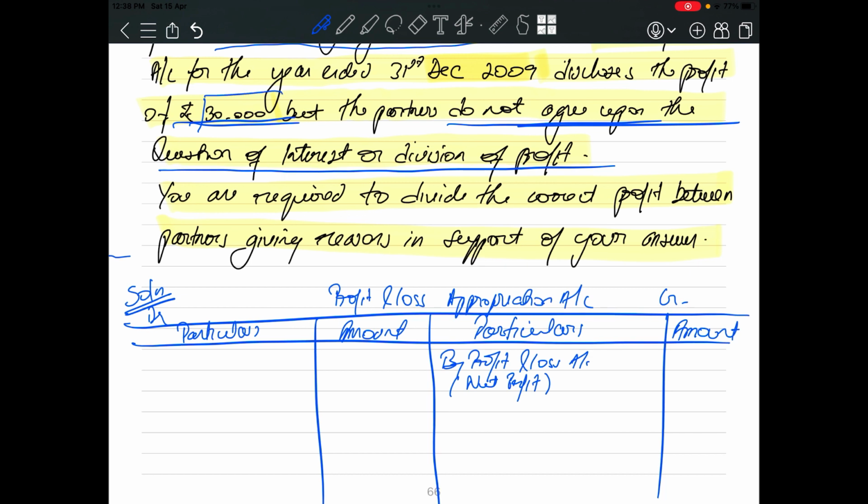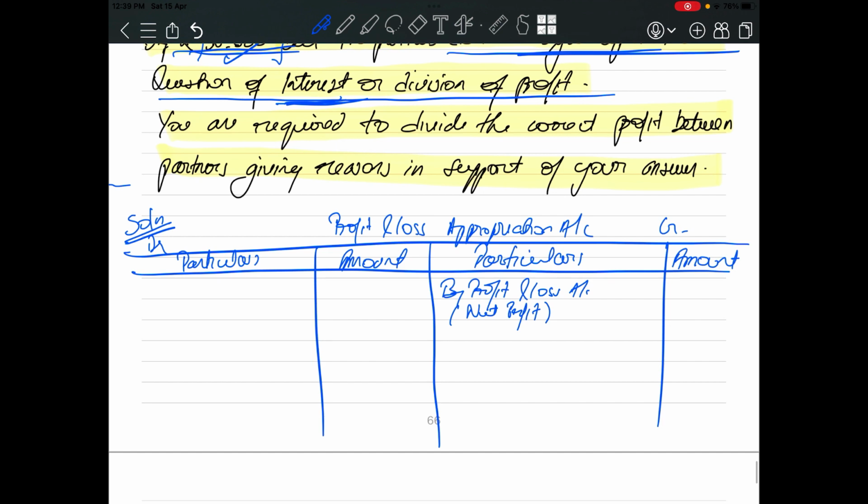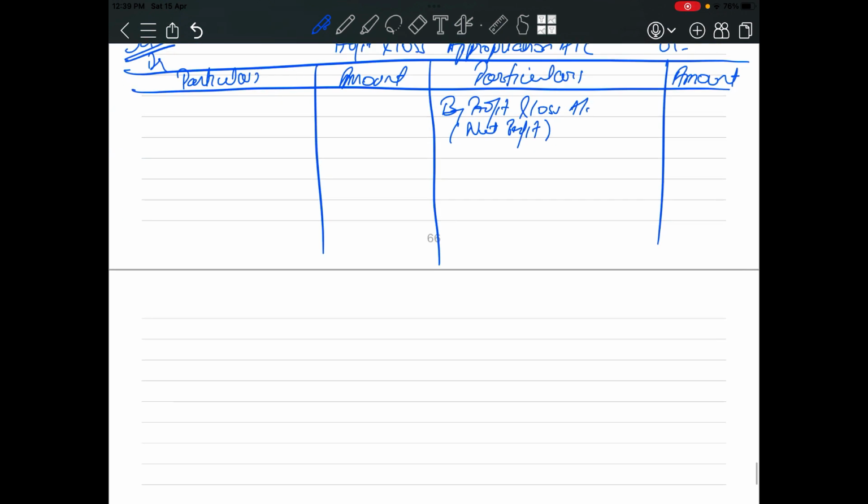Now see, this 30,000 is given in the question. Do you think this 30,000 is correct? Do you think this 30,000 should come here? No, this 30,000 will not come here. What's the reason? Because this interest is not provided in the profit of 30,000. See, the question is giving us a hint that question of interest. So we have to make adjustment on the interest. So what will be the interest amount?